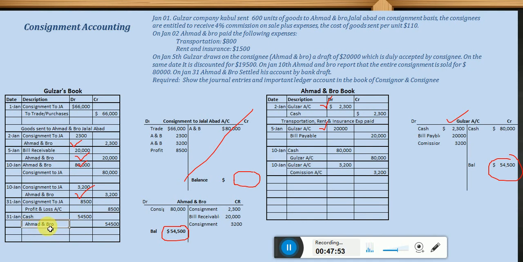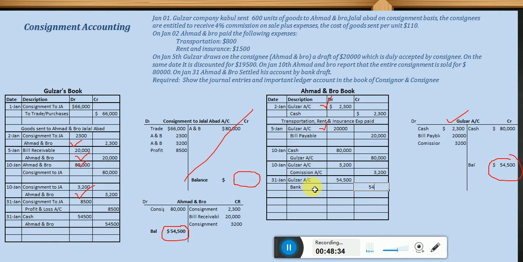And now this transaction is to be recorded by this individual also on January 31st, right? He is debiting Gulzar as he is paying to Gulzar. So you can say payable account of Gulzar. Here the Gulzar account is a payable, so the liability is decreasing, right? Whenever he is making a payment by bank, that is why the bank account is credited when he is paying by draft. Okay, so Gulzar account should be debited 54,500, and the bank is decreasing 54,500.